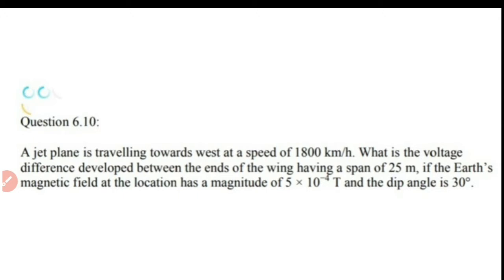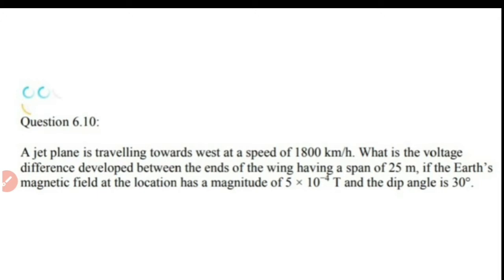So here the jet plane is moving towards west and its speed is 1800 km per hour. The span of the wings is 25 meter, and it's given that Earth's magnetic field is 5 into 10 raised to minus 4 Tesla, and the angle of dip also is given.